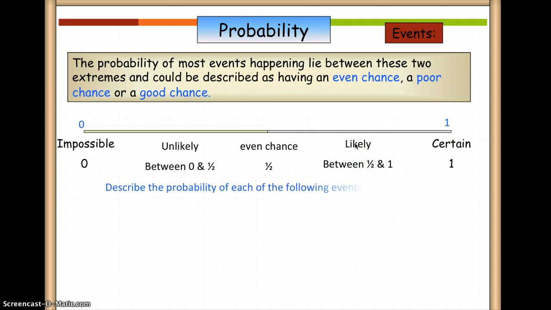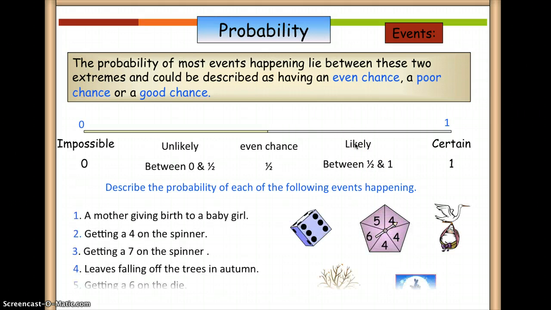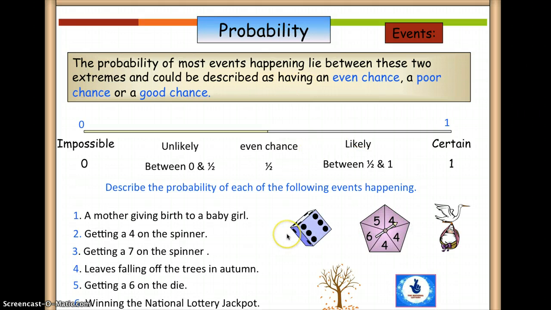So let's have all these events that we had before. Okay, the event is a mother giving birth to a baby girl. Okay, you know when someone gives birth, it's either a boy or a girl. So you have a 50-50 chance, 50% chance. So there is an even chance of it happening. So in our line, it's in here because you only have two options. Yeah, it's either a boy or a girl, so it's 1/2.